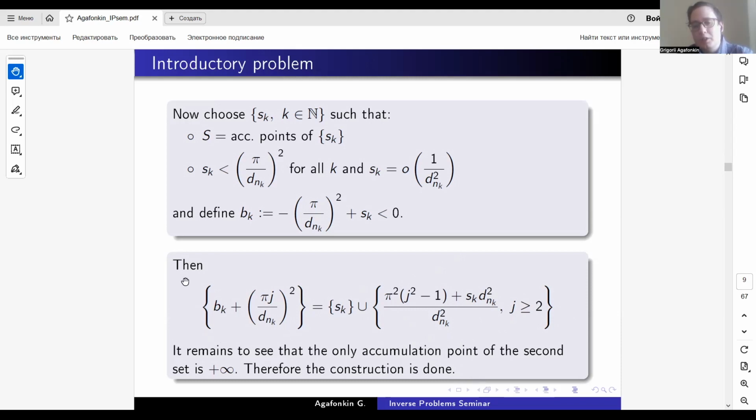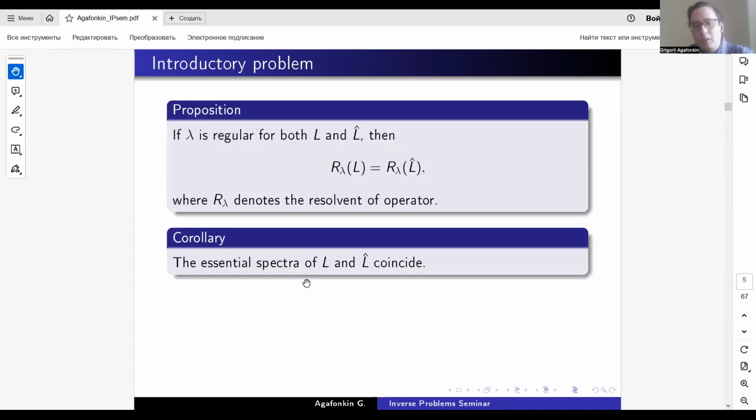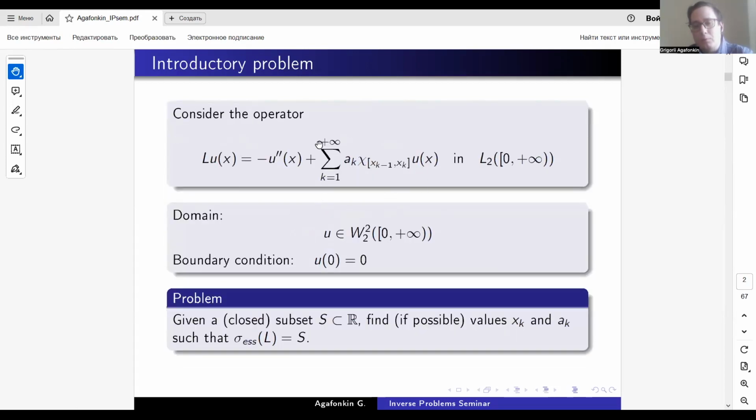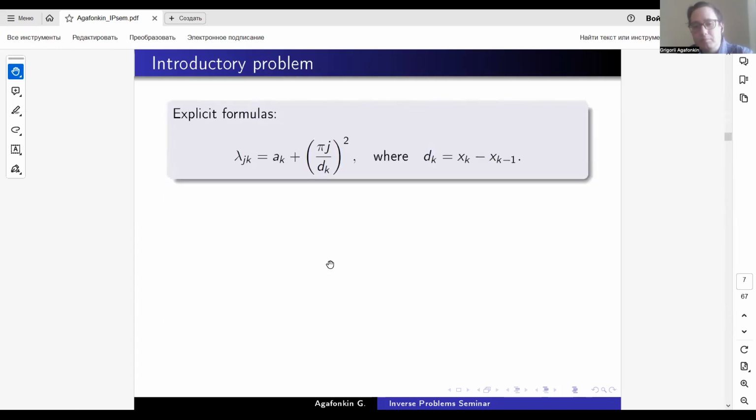So the accumulation points of this sequence are the same as the accumulation points of the sequence s_k, which is S. And we know that the accumulation points of this sequence are exactly the essential spectrum of our operator. So we have constructed the potential of this form, so that the essential spectrum of the operator L is exactly S. So the construction is done.